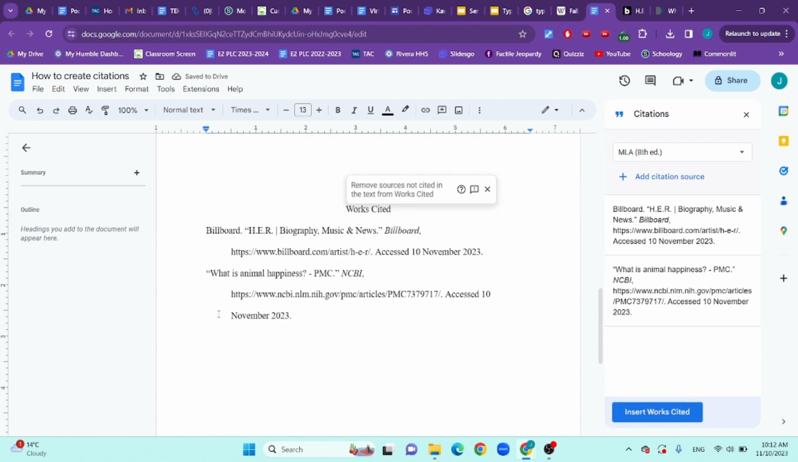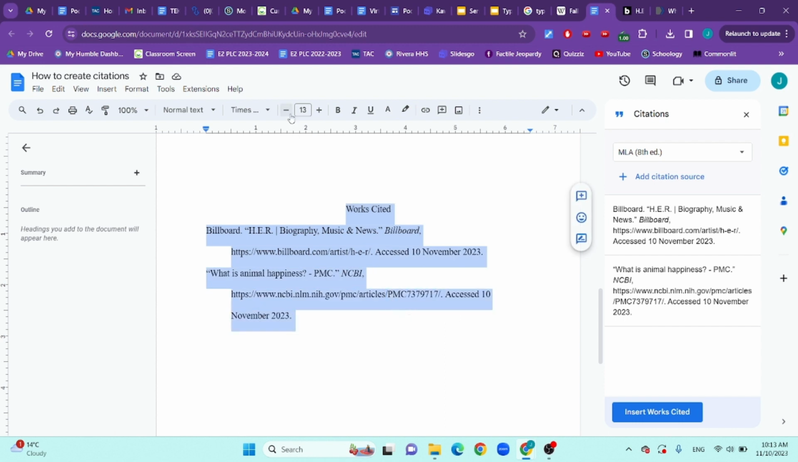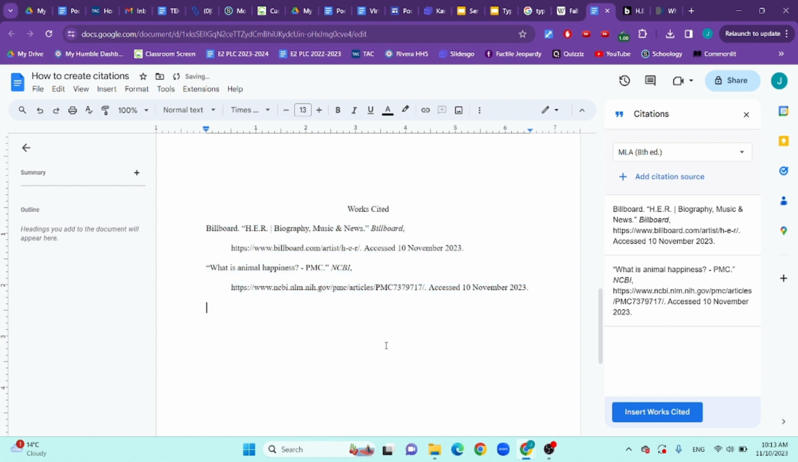It's going to be in alphabetical order. It's going to have the hanging indentation, which is what this is. You see how this is over here, and then this one is all the way back here. This is a hanging indentation, but it'll do it for you. And then it even has the works cited. And guess what? It put it in Times New Roman because that's the font that works cited needs to be in. It needs to be in Times New Roman, although it should be 12 font. So it'll look like this.